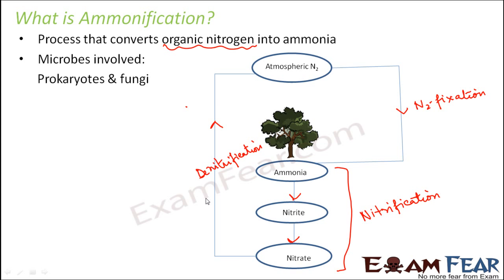And now when this plant dies, suppose the plant dies or the plant excretes out something, so that will also have some organic nitrogen. So converting that organic nitrogen into ammonia, that is called ammonification. Suppose this is wastes, so this is ammonification. So the ammonia which is produced can again be utilized by the plants. Right? So these processes all together form the nitrogen cycle.